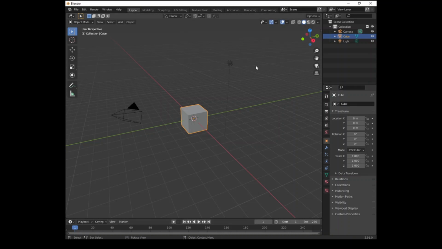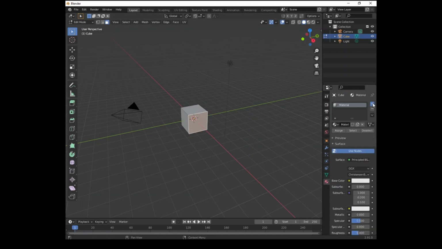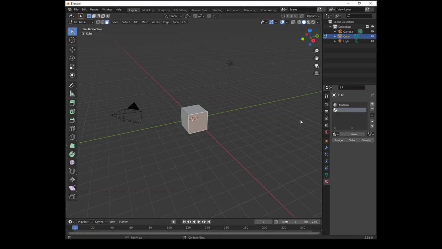If we want to add colors and view them in the viewport itself for whatever reasons, like say rendering problems, we will have to select the part in edit mode like this. Go to the materials tab and add a new material. And change the color in viewport display after clicking on new and then clicking on assign like this.